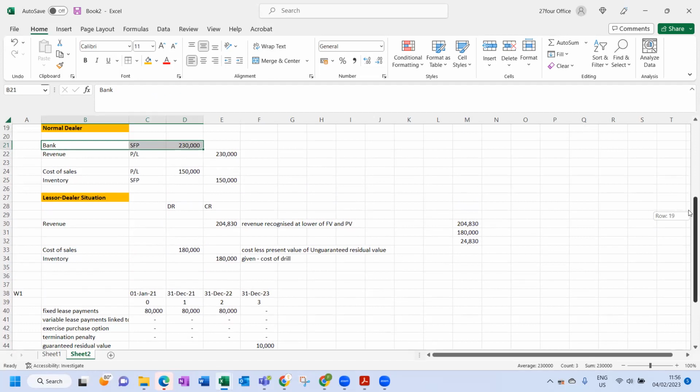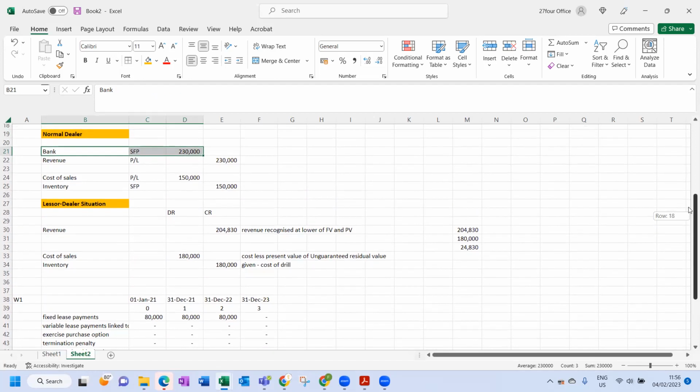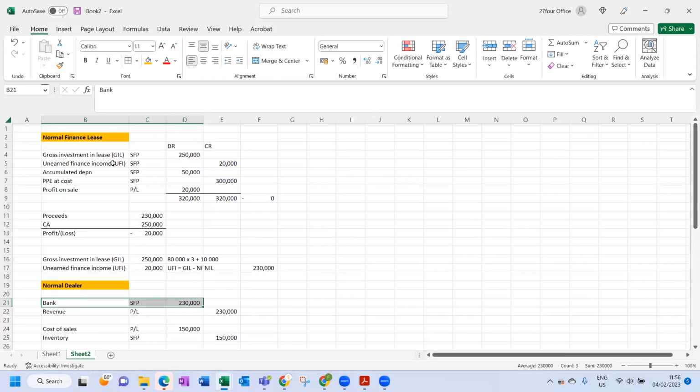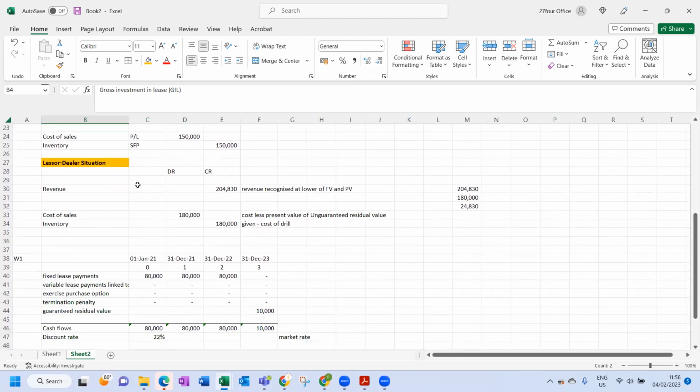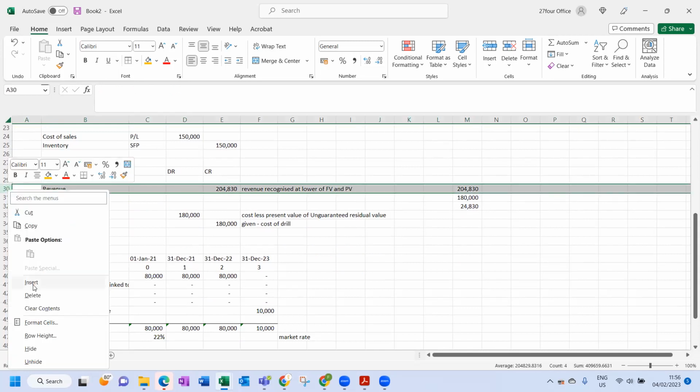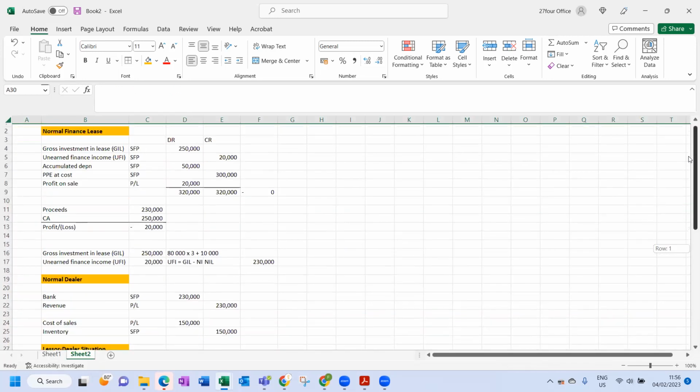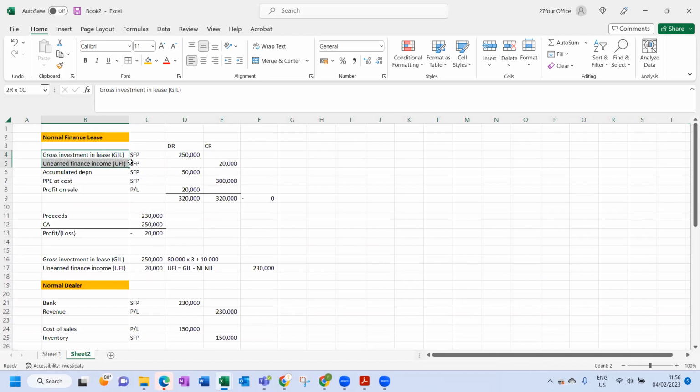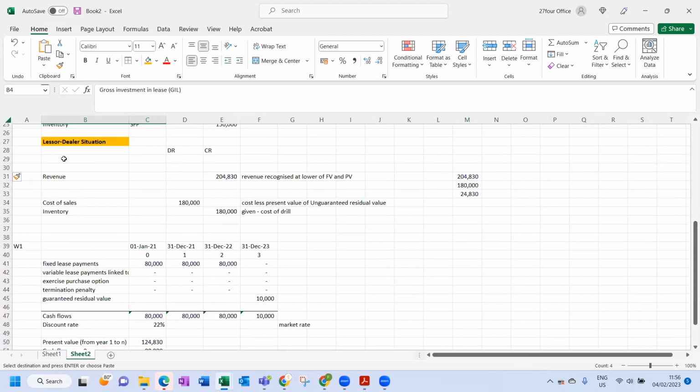That revenue would have been bank, but now we're not selling it for cash. How are we selling it? We're selling it through a finance lease contract. So therefore, that bank amount for the finance lease contract has to be this gross investment in lease aspect. All we're going to do is replace bank with gross investment in lease. Are you okay with that so far? Yes. So this would have been debit bank, credit revenue.